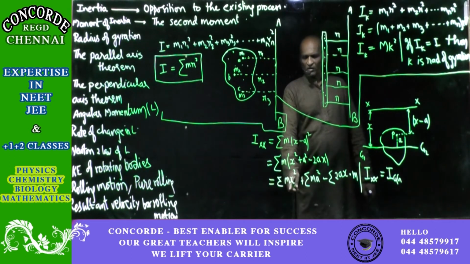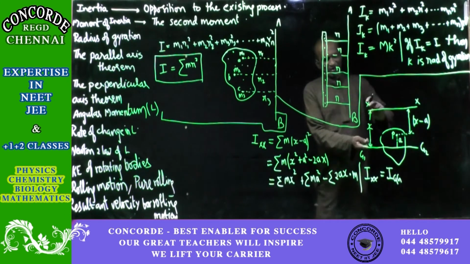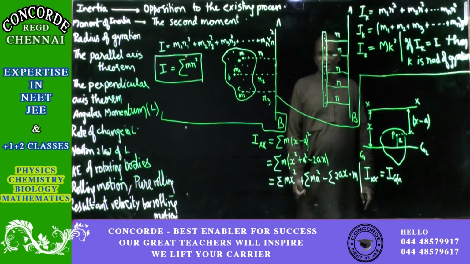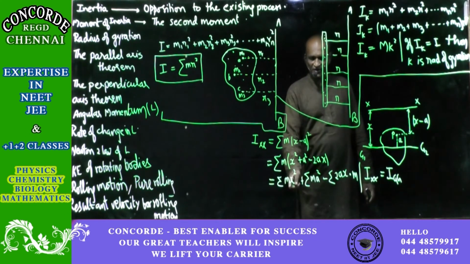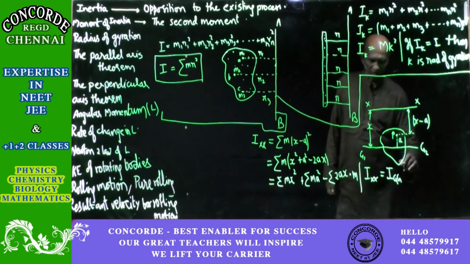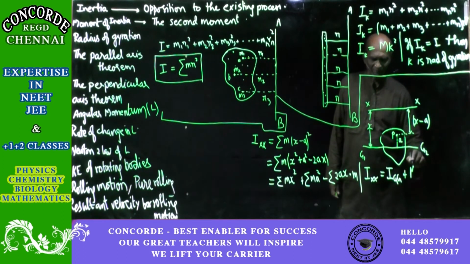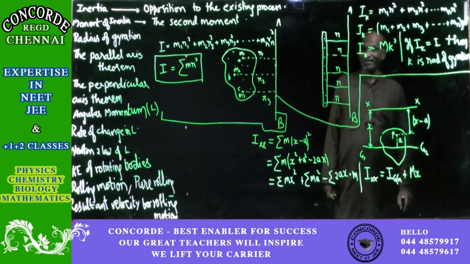we have got sigma of m x square. So now this point, that x is a constant. Take it out, you will get sigma of m, which is the sum of m1, m2, m3, m4 and everything, that is equal to capital M. So this whole thing is equal to capital M into x square. x is a constant. You cannot take it as x1, x2, x3.